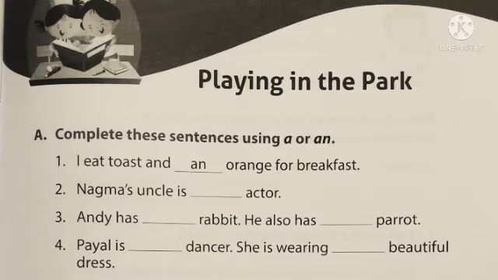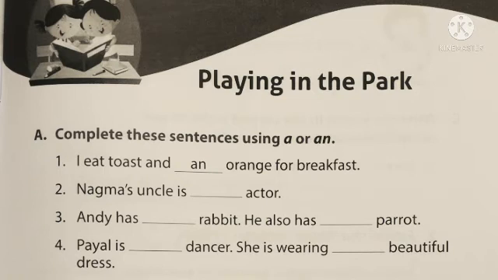The first one, I eat toast and an orange for breakfast. Second one, Nagma's uncle is dash actor. Third one, Andy has dash rabbit. He also has dash parrot. And the fourth one, Payal is dash dancer. She is wearing dash beautiful dress. So we need to complete these sentences using the articles a or an.